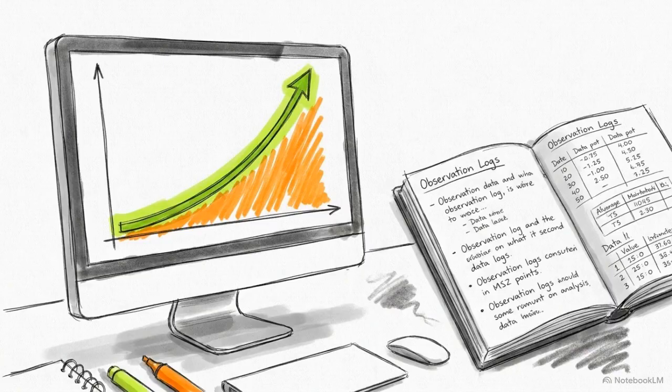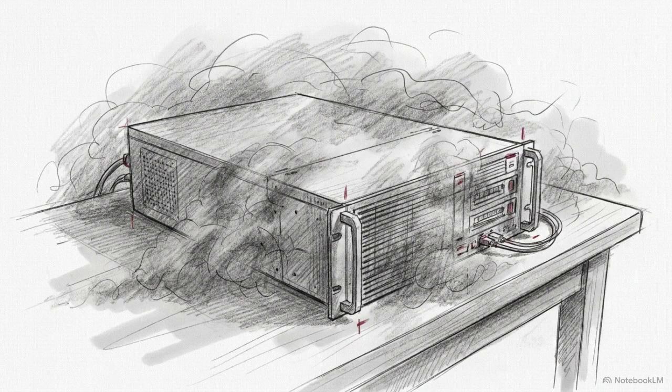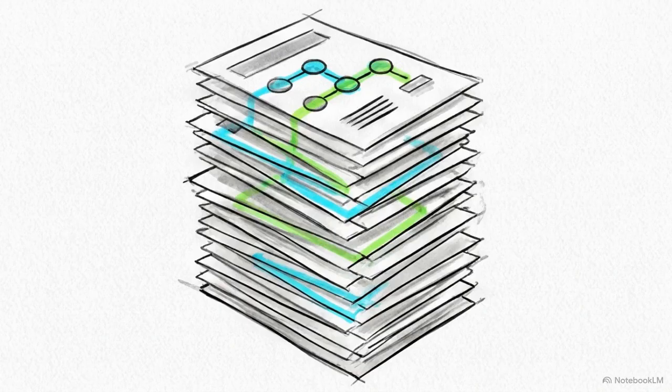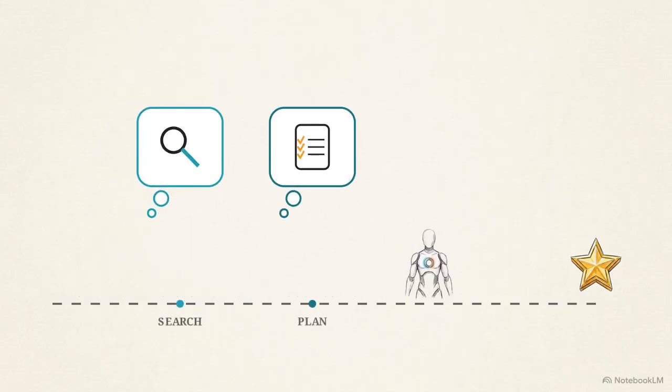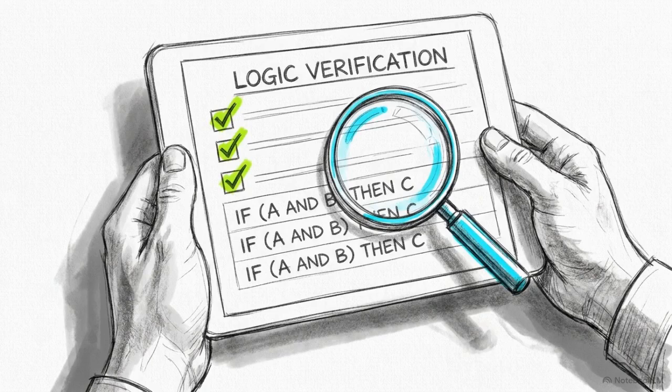But raw performance isn't the only benefit here. This architecture directly addresses the infamous black box problem of artificial intelligence by creating a fully transparent audit trail. Because the AI prints its inner monologue at every single step, we can read, audit, and verify the exact logic driving every decision it makes.